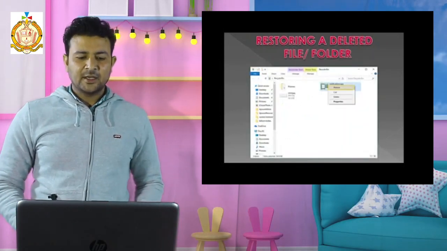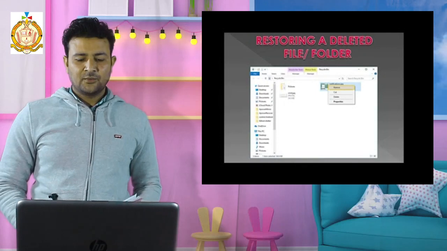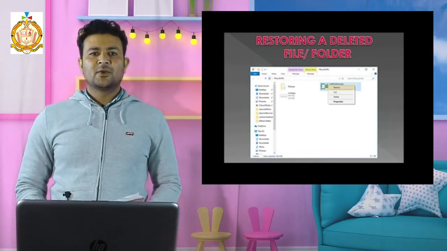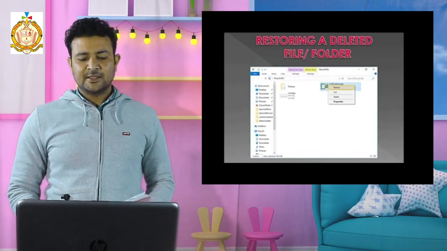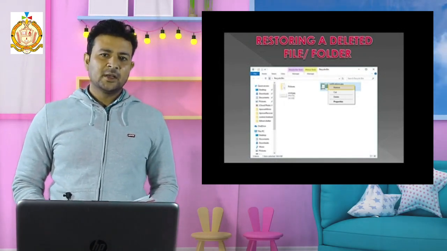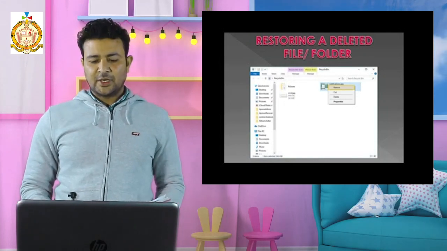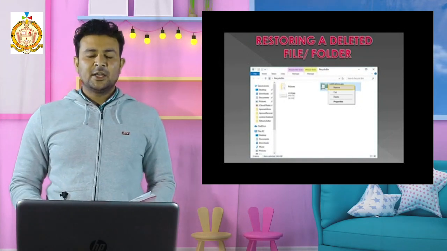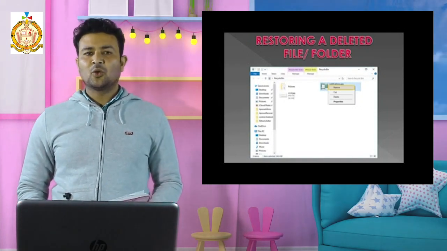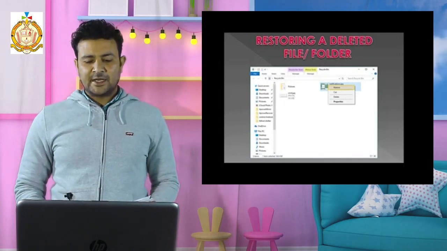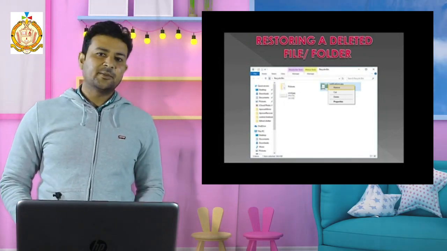Next, restoring a deleted file or folder. We have to open the icon whose name is recycle bin. It is a permanent icon. Other icons you can hide or delete, but the recycle bin is a permanent icon. It will be on your desktop. You have to open this icon, and there will be the files which were deleted by you.